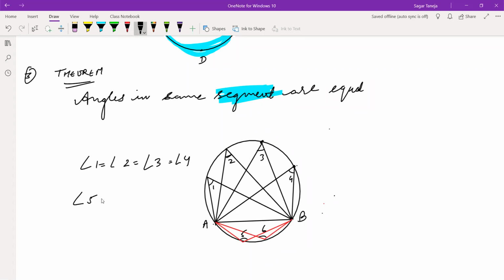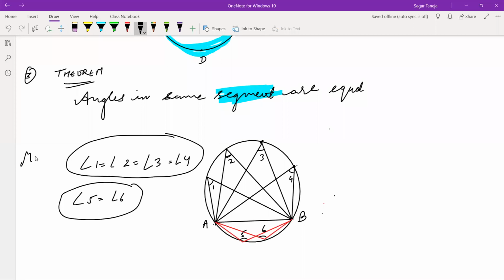So angle 5 and angle 6 will also be equal because they are the angles in minor segment. And those are the angles in major segment and these are the angles in minor segment. Now one more thing, angles in minor segment will be bigger than angles in major segment. This angle in minor segment is bigger than angle in major segment.